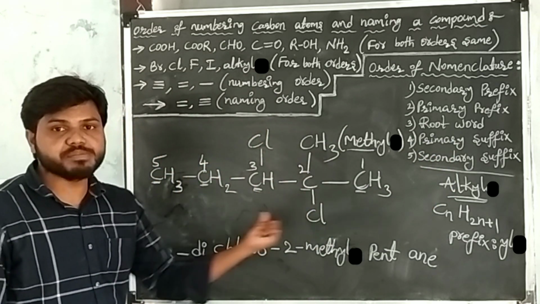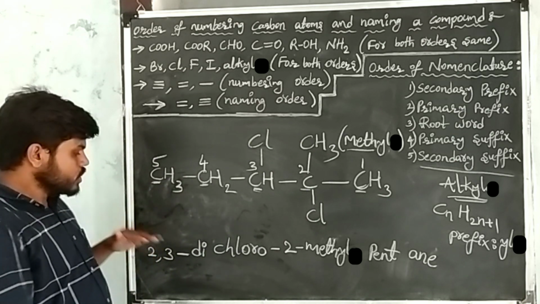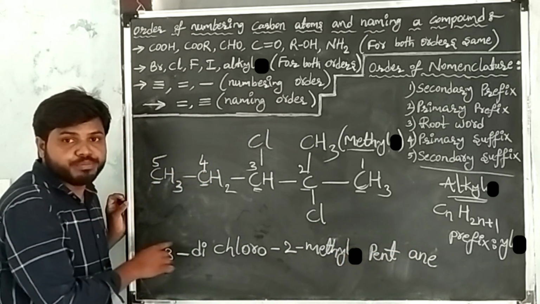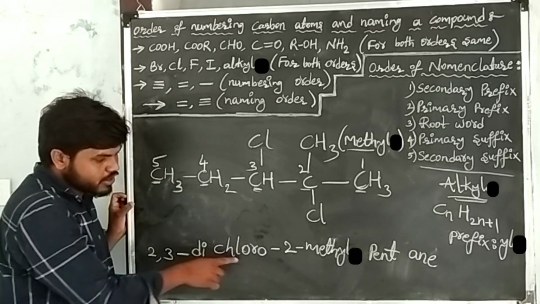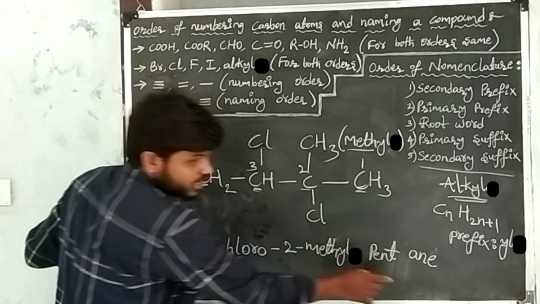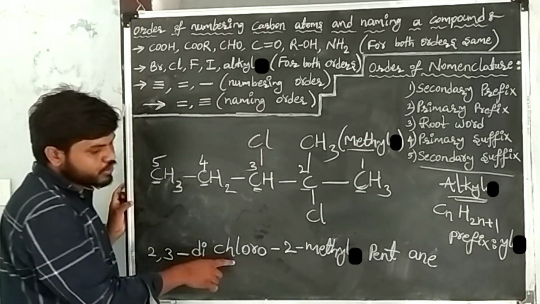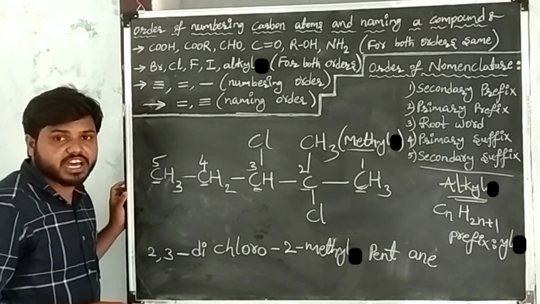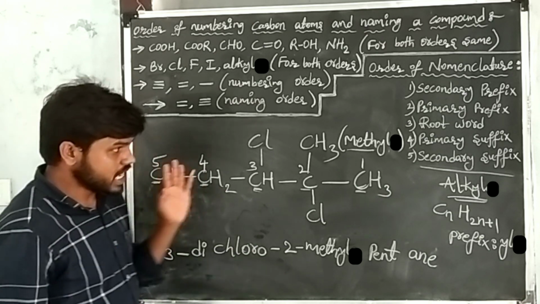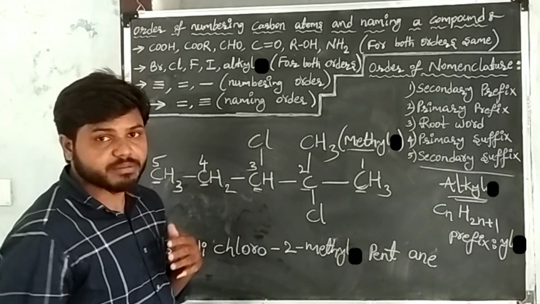Functional groups are not present in the given carbon compound. So this is our required IUPAC name of the given carbon compound, that is 2, 3 dichloro 2 methyl pentane. 2, 3 dichloro 2 methyl pentane is the IUPAC name of the given carbon compound. I am repeating. This is the given carbon compound.